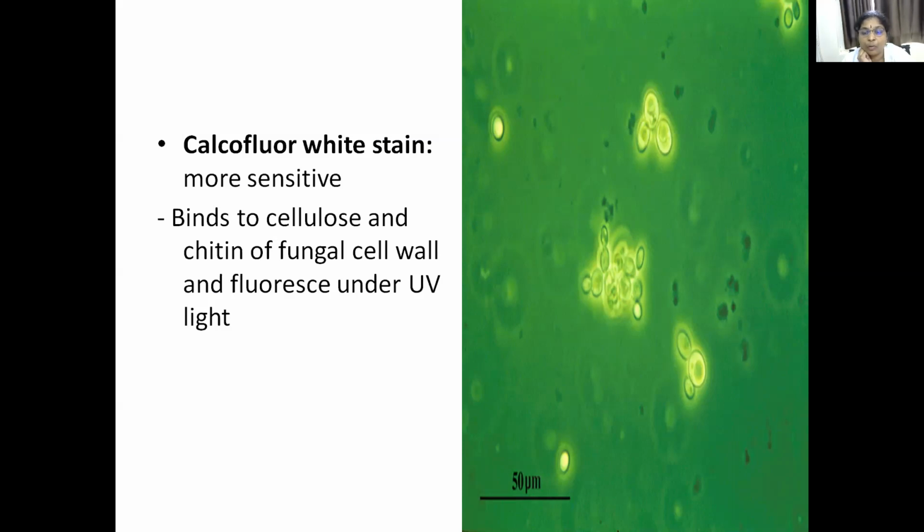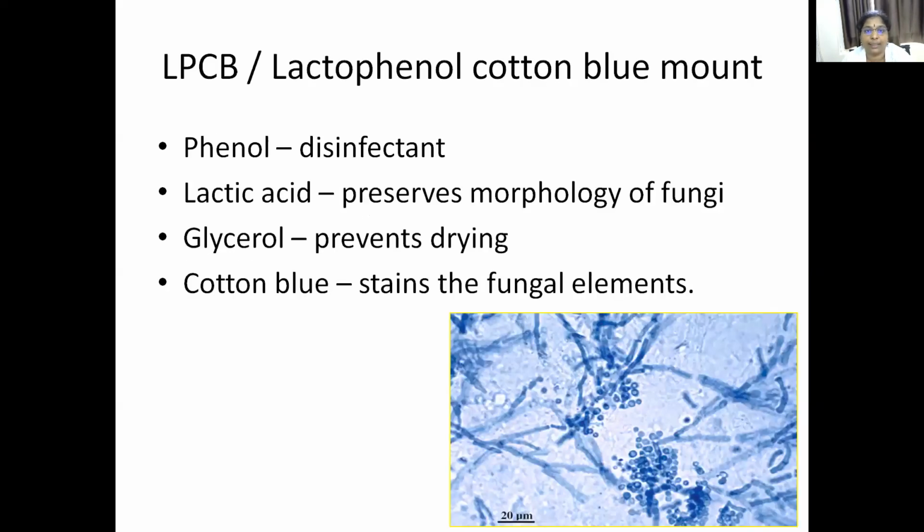This calcofluor attaches to the mannan and glucans present in the cell wall, and they fluoresce under UV light. They are seen as bright budding yeast-like cells in apple green color. This is the fluorescent staining.